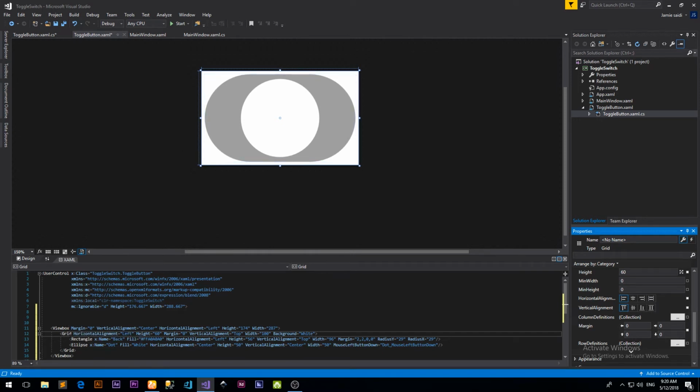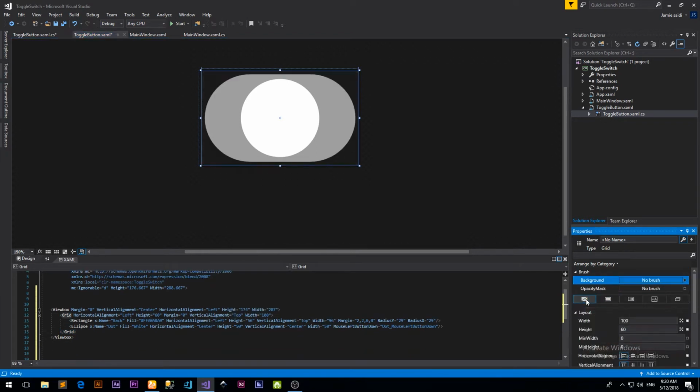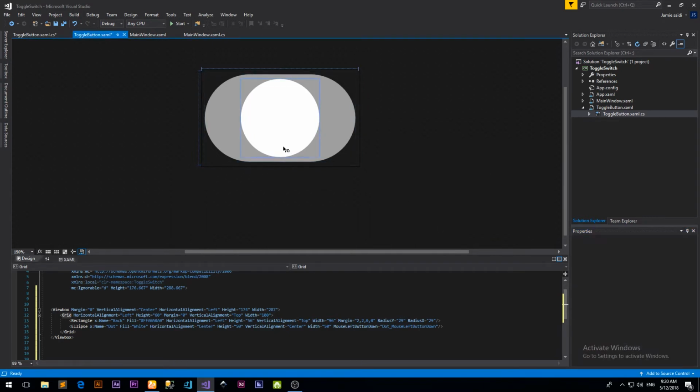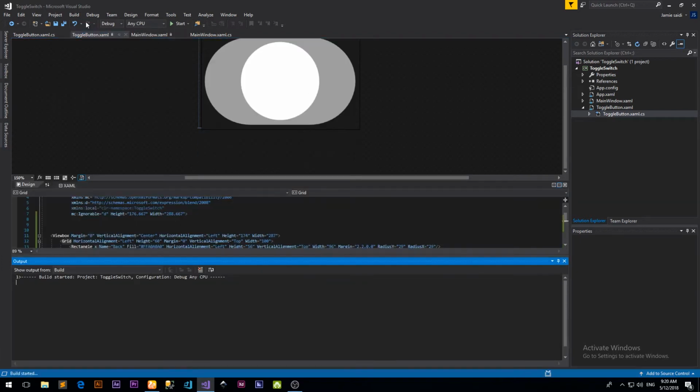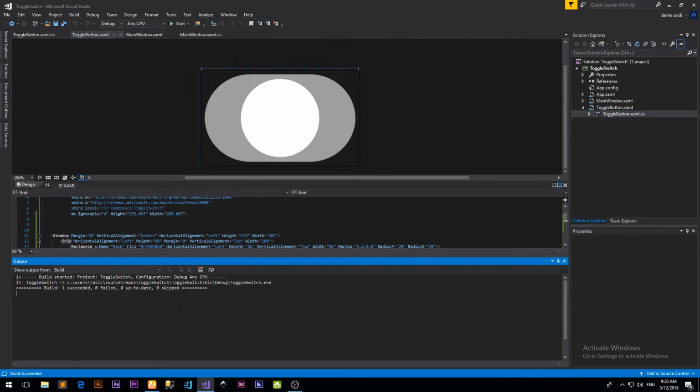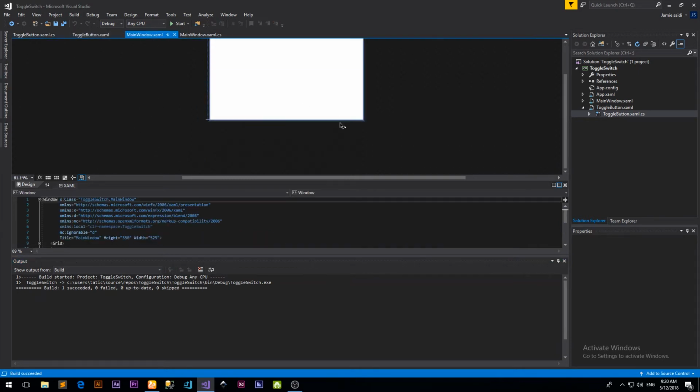Now what we are going to do right now is go to the grid, click on the grid and make sure it's selected there. Okay, and we are going to get rid of the color. So this is what we're going to have. Once this is done, that's it. So let's go ahead and build our solution. That will take a few seconds. Okay, the build has been successful. So let's go back to our main window.